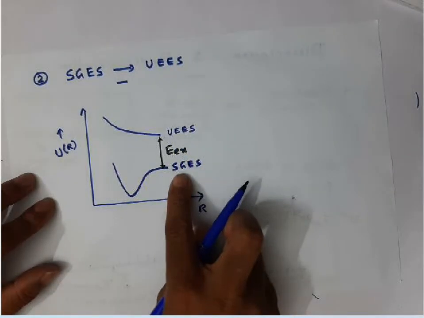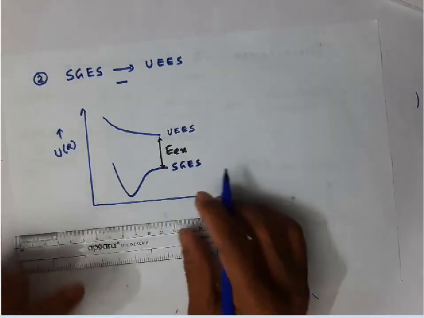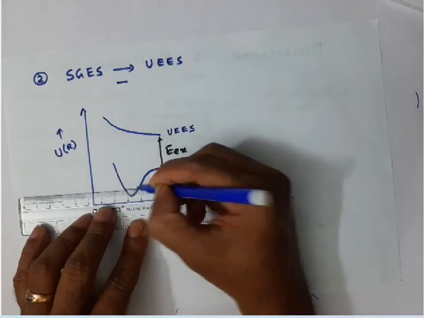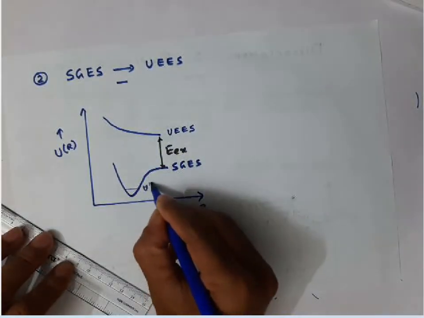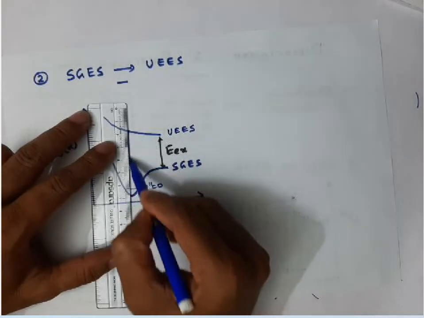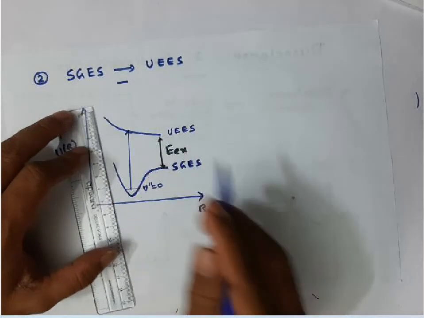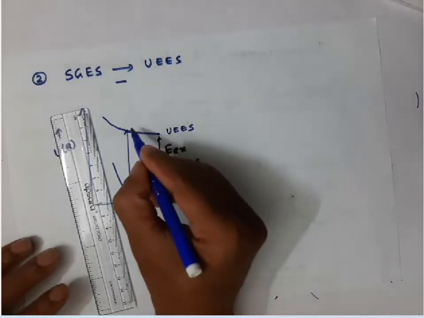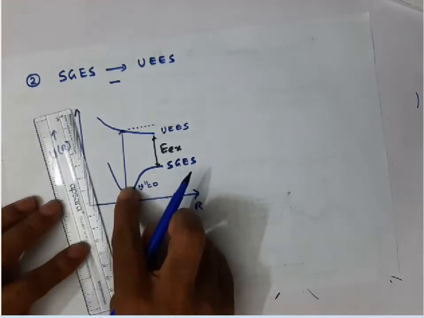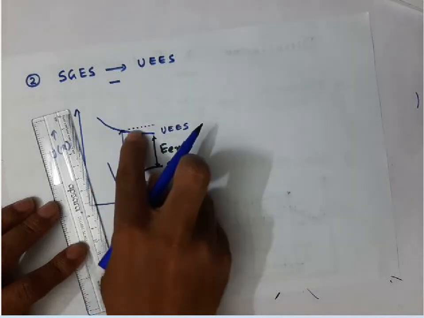Listen, this is actually an unstable excited electronic state. This is a stable electronic state and this is an unstable electronic state. The stable electronic state has the vibrational ground state V double prime 0. So transition takes place from here to the excited state. Listen, at this level the molecule will decompose.